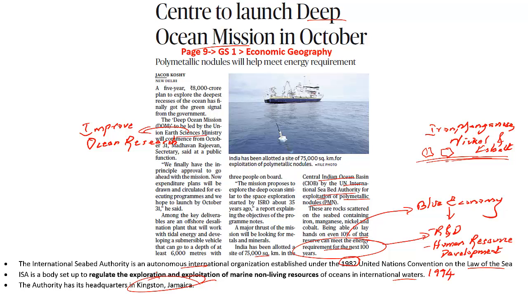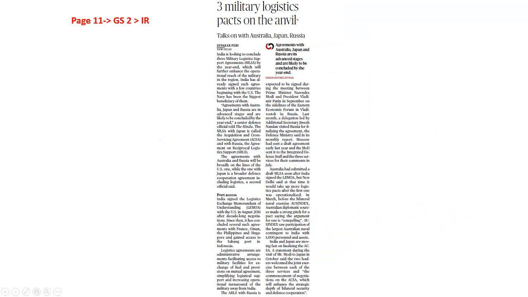Now let's look into the next article. This article is speaking about 3 military logistic pacts which India is planning to take up with 3 important countries, and that includes Japan, Russia as well as Australia. The military logistics agreement with Japan is called the Acquisition and Cross Servicing Agreement.